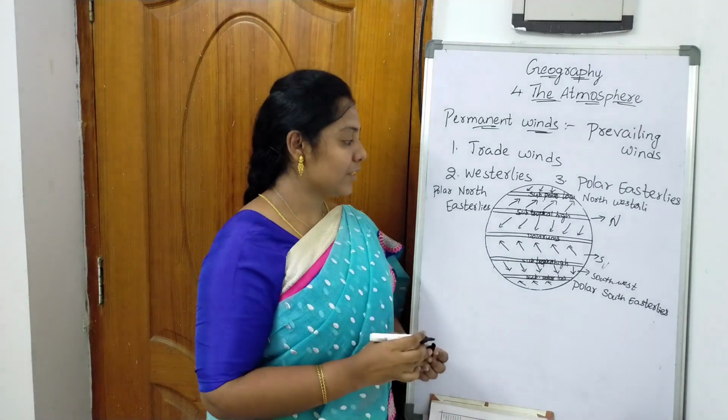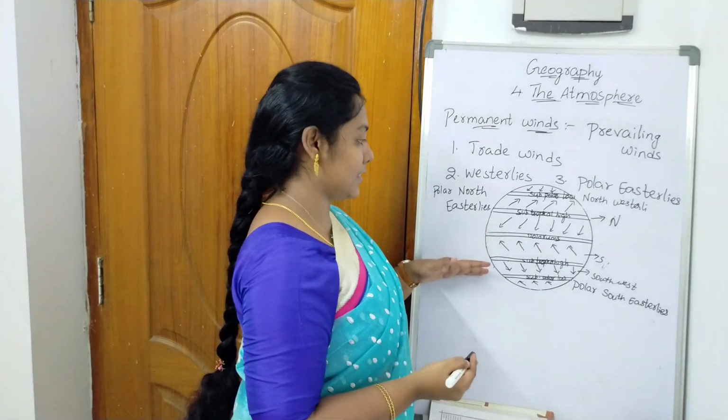So depending upon the direction of wind we name these.